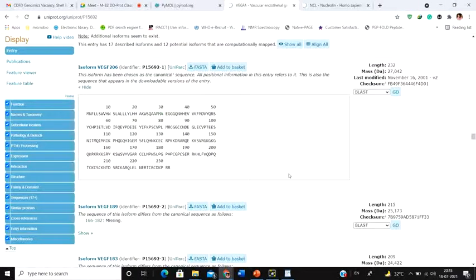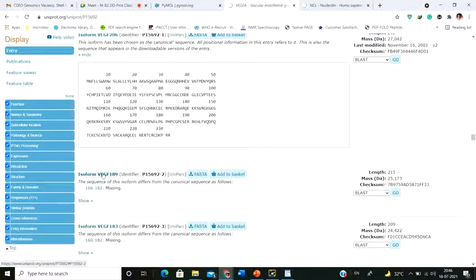Now, as I have told you, and as someone, I think Shweta, mentioned, alternative splicing occurs, and alternative splicing leads to various different isoforms of a particular protein, right? Various isoforms of a particular protein. So this is one of the isoforms.